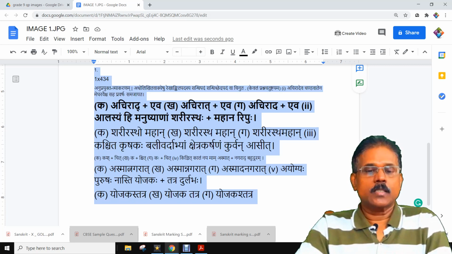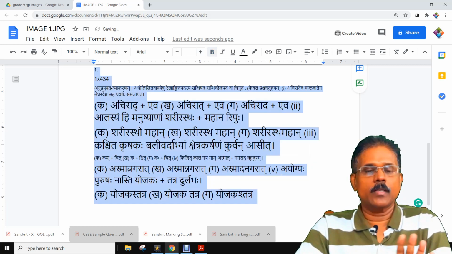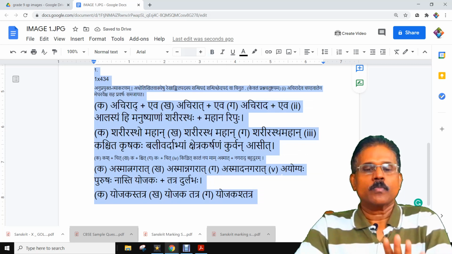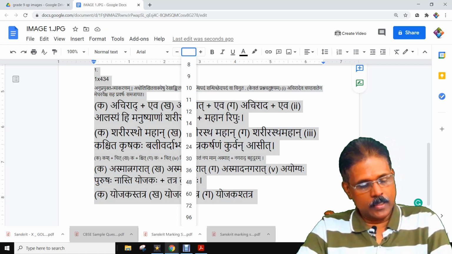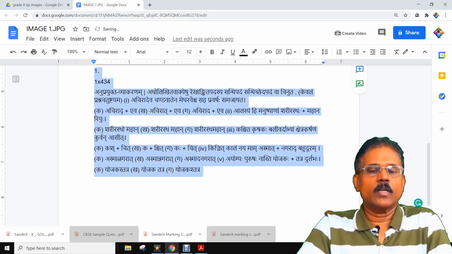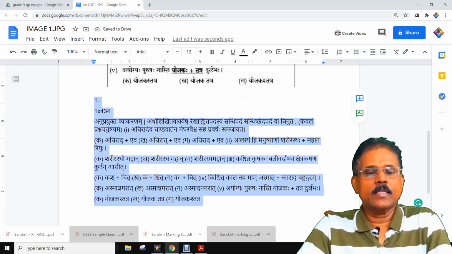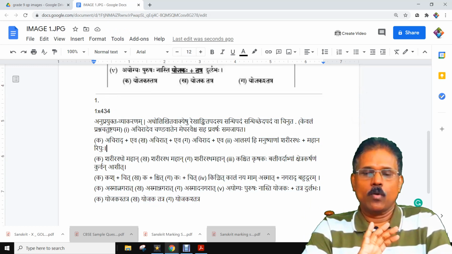Some words are bold, some are not bold. So click bold once, and all the words will be bold. Then click bold once more. Okay, so we removed the boldness. Then in the font size box, type 12 or 14. Select 12. So all this converted file is changed into your correct format, 12 and all black.